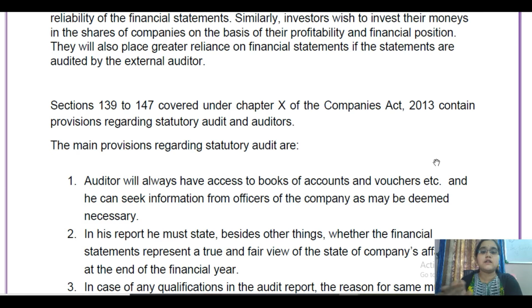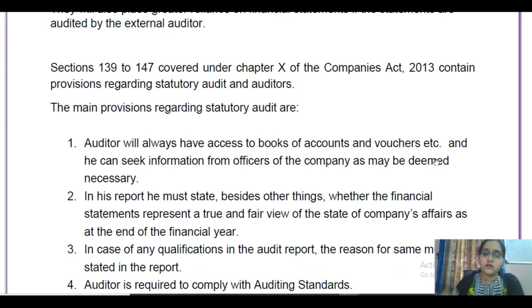So these sections in the Companies Act 2013 specify the duties and powers of the auditor and deal with other topics related to the audit.